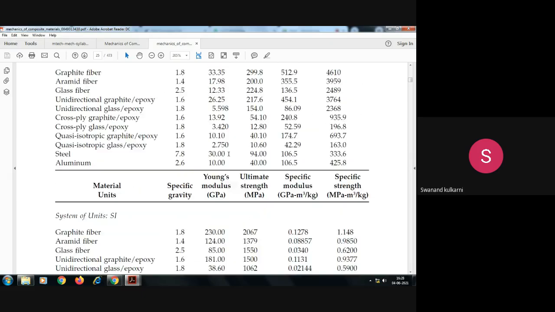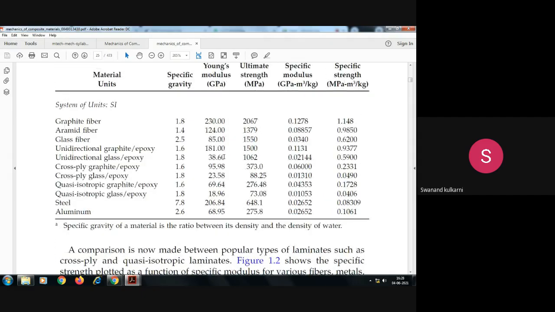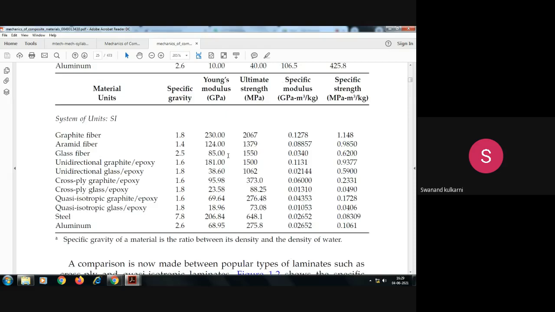So here you can see exactly what the concept of the fiber is, and then after reinforcing that fiber inside the matrix material, how different properties we are getting here, for Young's modulus and for ultimate strength. Ultimate strength we may consider as the ultimate tensile strength. In case of graphite fiber, you can observe here 2067 megapascal. For aramide fiber, it is 1379. So for graphite fiber, how large it is. You can observe here.